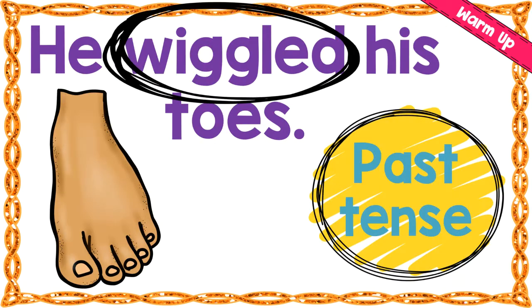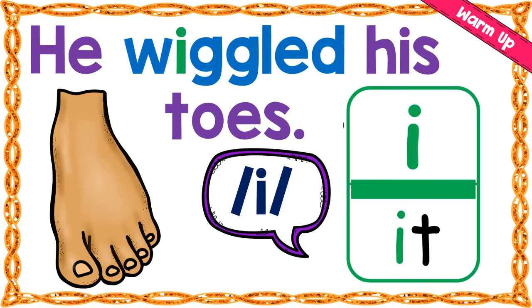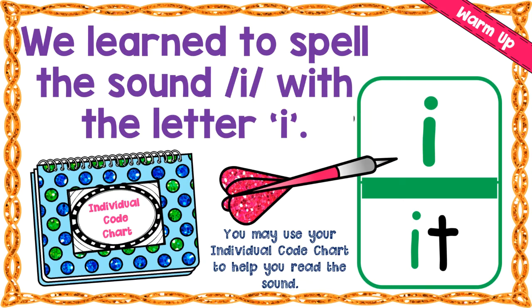It is past tense because of that ed suffix, right? The ed phonogram. So what is the first vowel sound in the word wiggled? It is i, as in it. So we learned to spell the sound i with the letter i.